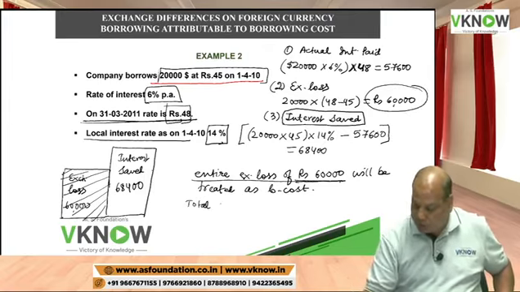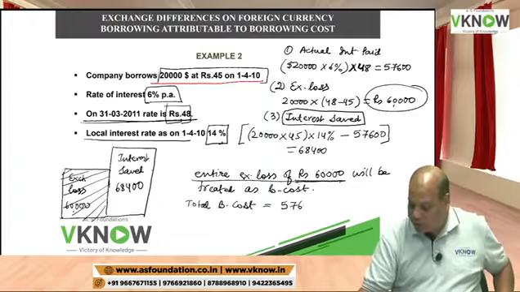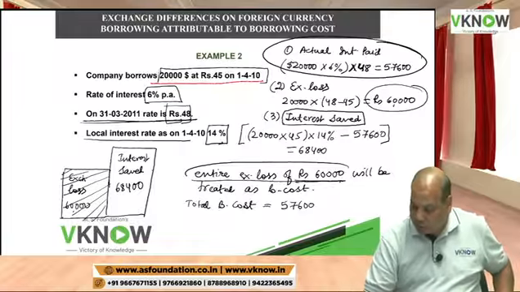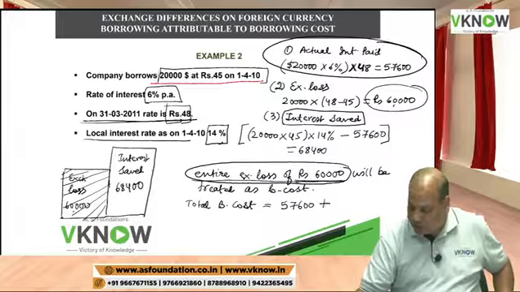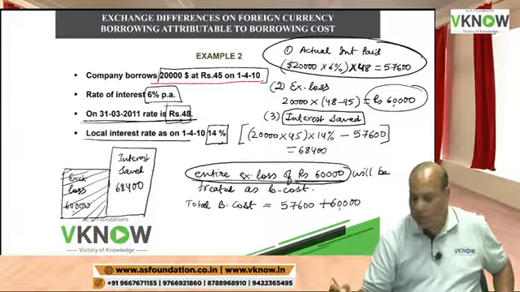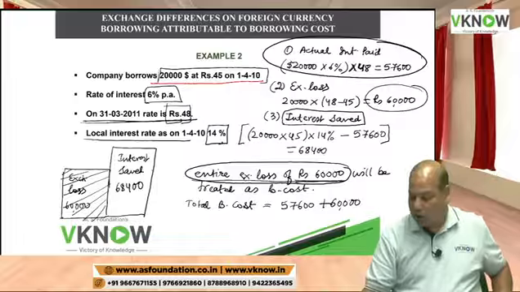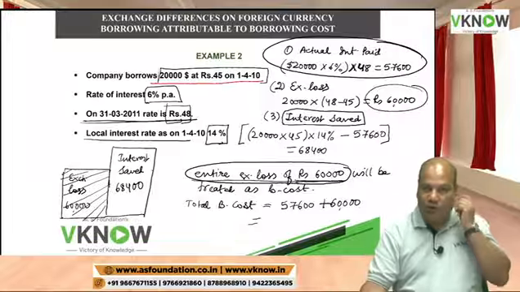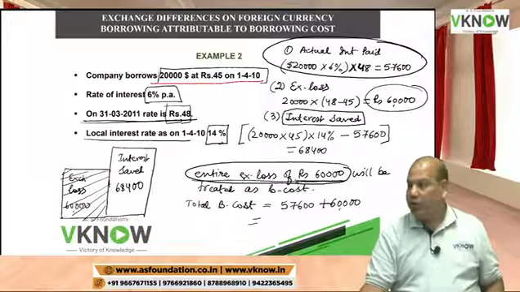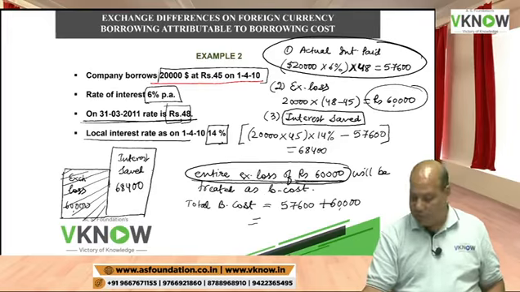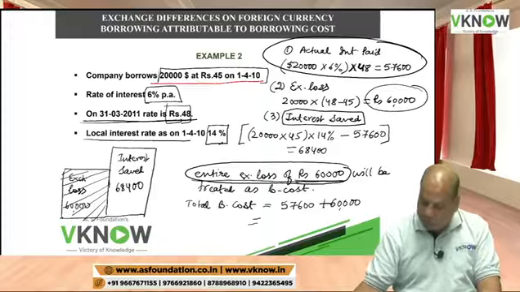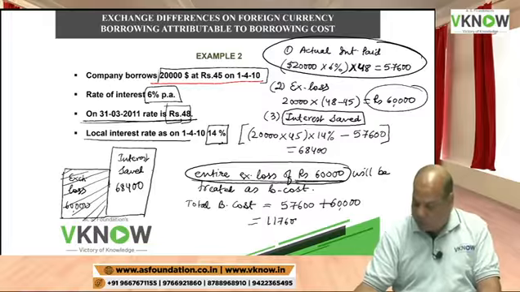So my total borrowing cost will now become actual interest 57,600, this is my first working, and this note which says the entire exchange loss will become borrowing cost. So can you tell me now what will be the total borrowing cost under this example? The answer will be 57,600 plus 60,000, which comes to 1,17,600.